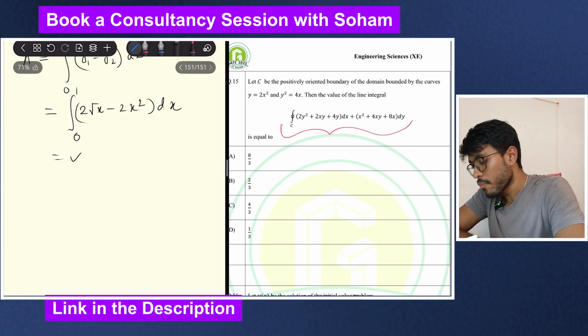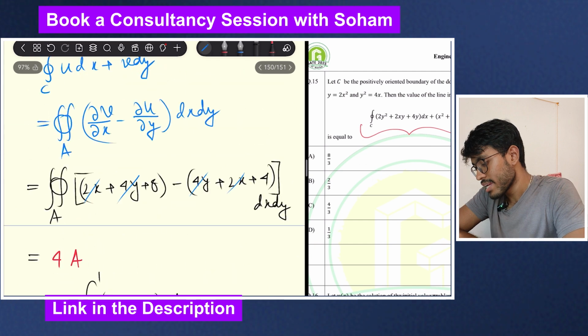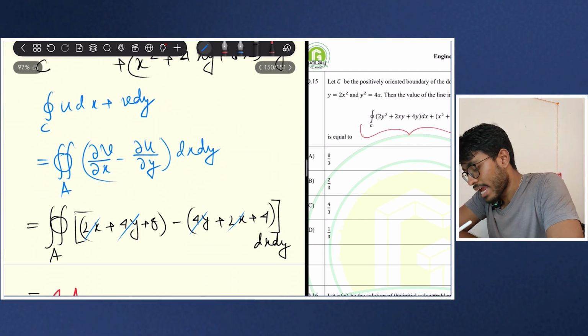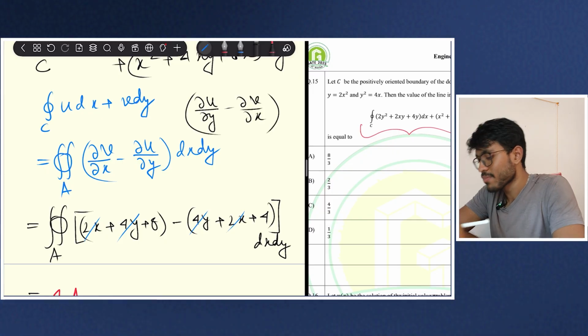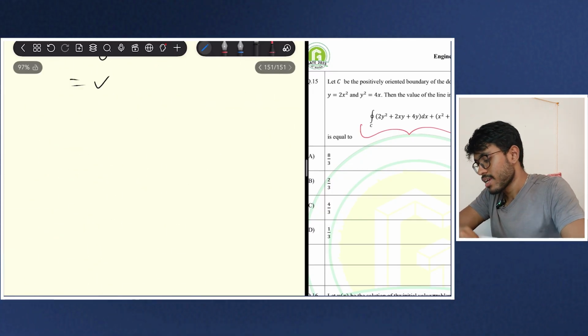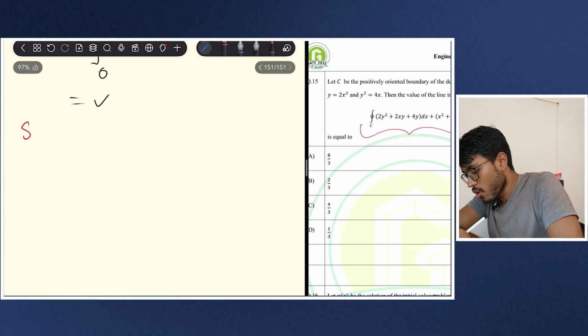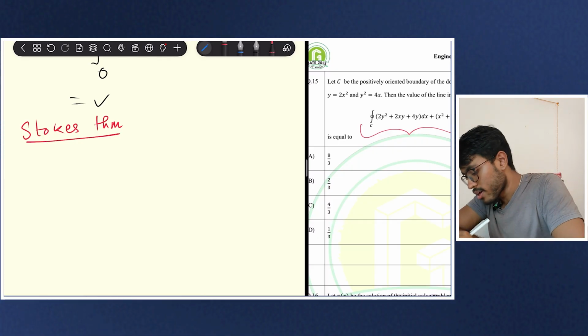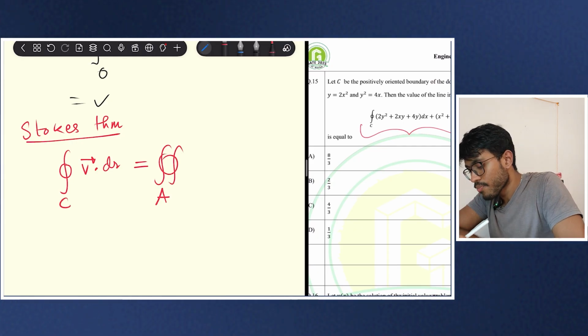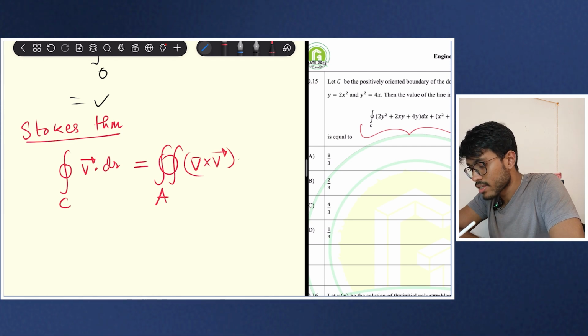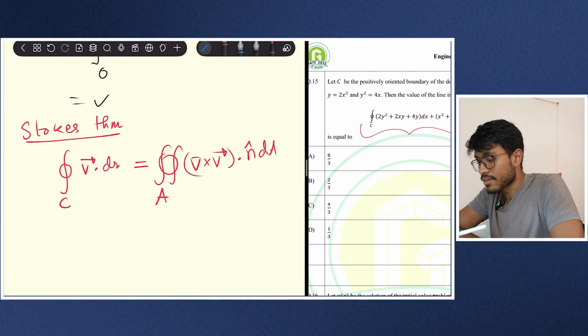But one more thing, if you are like me, then you will surely forget whether it was du dy minus dv dx or dv dx minus du dy. So how can you memorize this? See, there is a more generalized theorem called Stokes theorem. And what does it say? If I have a vector v, then the contour integral over a closed contour C is equal to the area integral of curl of v dot n dA.